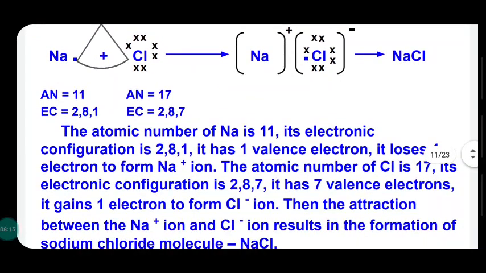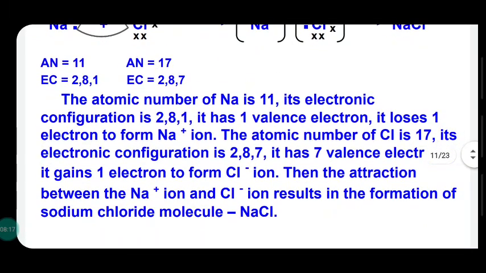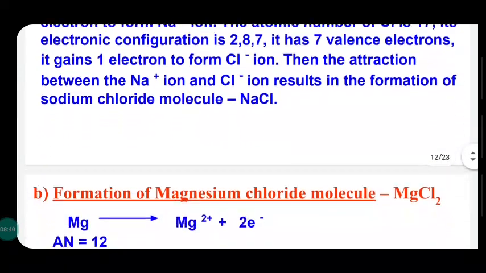See the details. Sodium ions and chloride ions are formed, and they are held together by the force of attraction. It is with the help of the transfer of electrons, so the bonding is called electrovalent or ionic bonding.